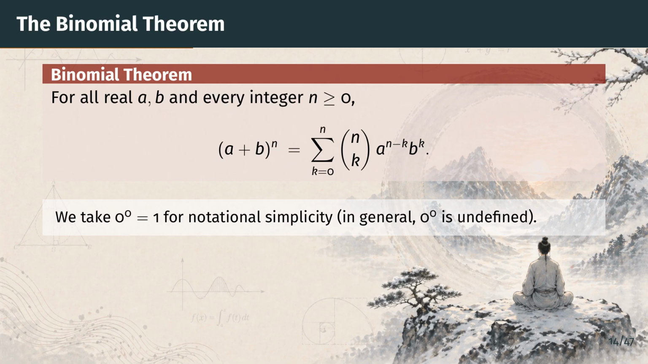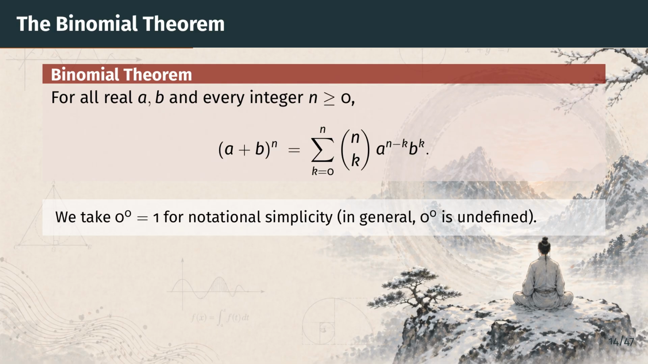With the binomial coefficient defined and understood, we can state the binomial theorem itself. It expands a power of a sum: a plus b, raised to the n, the power, becomes a sum of n plus 1 terms, and the k-th term is the binomial coefficient n choose k, which we just studied, times a to the n minus k, times b to the k.